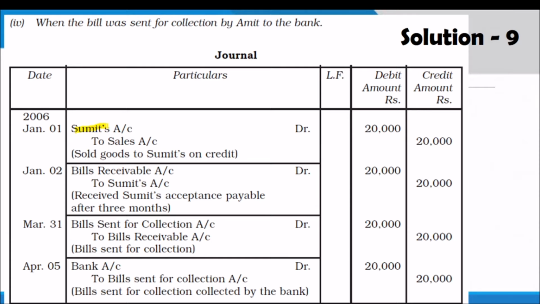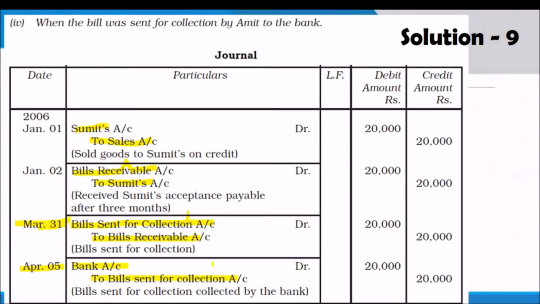There will be no change in the first entry. Sumit account debited to sales. Bills receivable account debited to Sumit. Then on March 31st, bills sent for collection account debited to bills receivable, because on that date the bill is sent for collection. And on April 5, bank account debited to bills receivable, bill sent for collection account debtor.